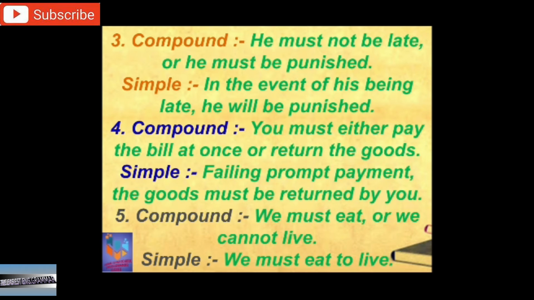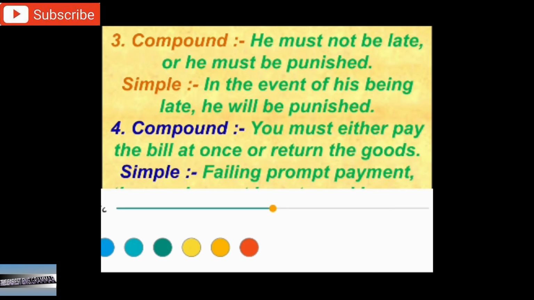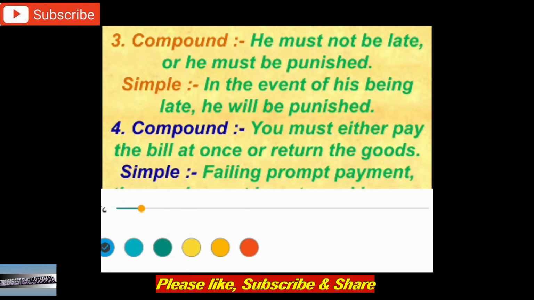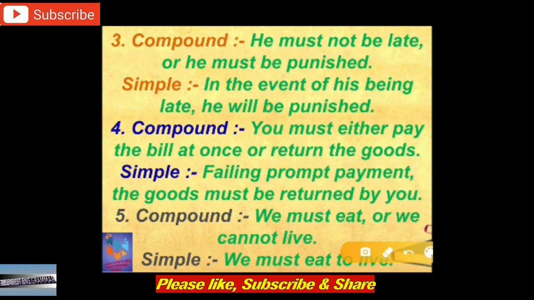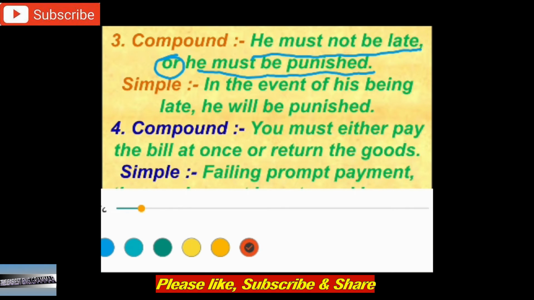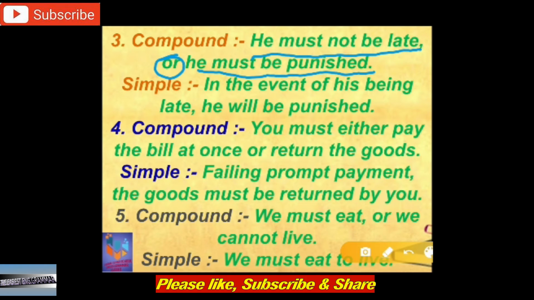Let's see the next example. He must not be late or he must be punished. He must not be late is a main clause, or is the conjunction, he must be punished. Try to make it a simple sentence. So how will it be a simple sentence? In the event of his being late, he will be punished.